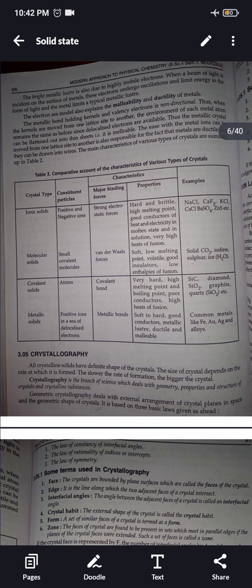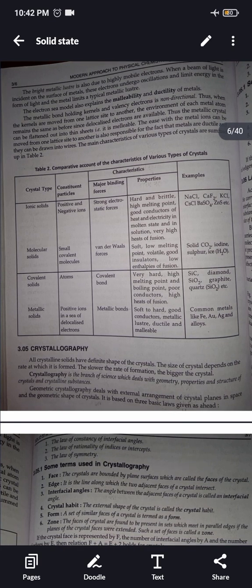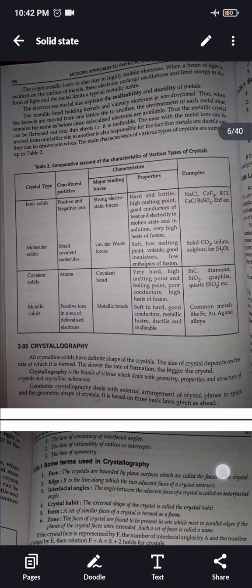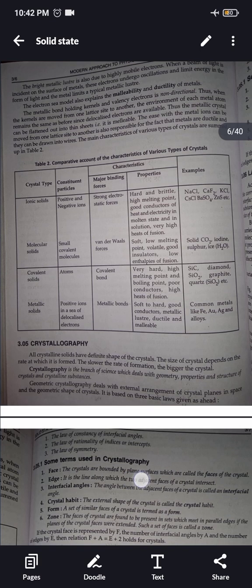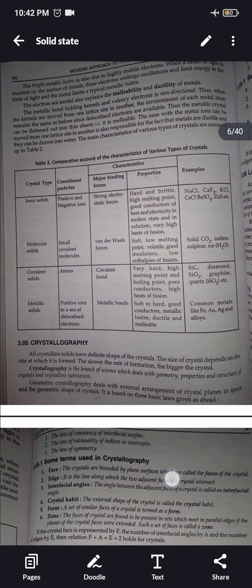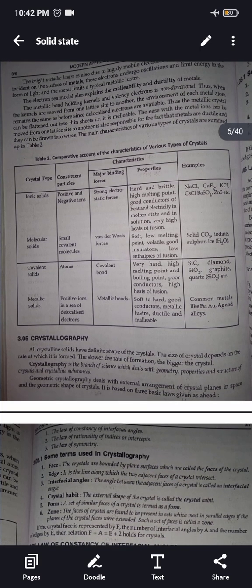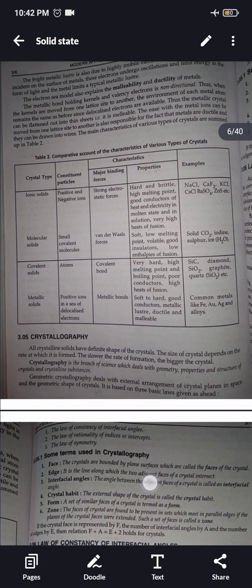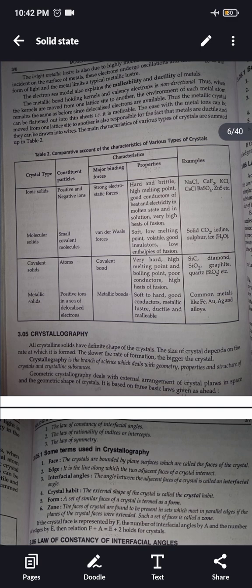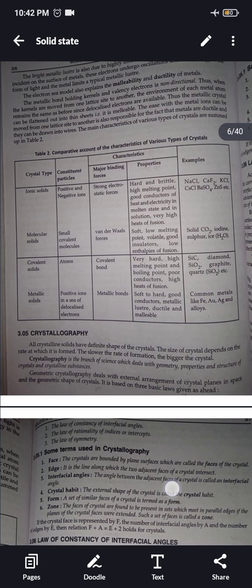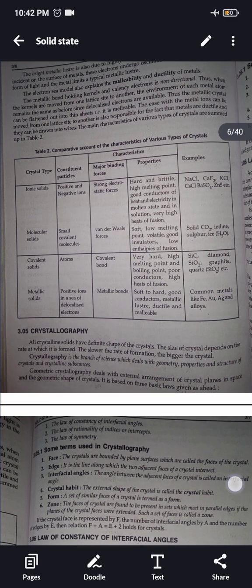Some terms used in crystallography. Face. The crystals are bounded by plane surfaces which are called the faces of the crystal. Edge. It is the limit or line along which the two adjacent faces of a crystal intersect. Interfacial angles. The angle between the adjacent faces of a crystal is called an interfacial angle. Crystal habit. The external shape of the crystal is the crystal habit.